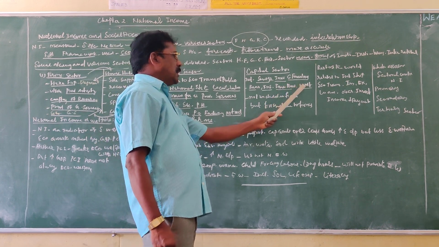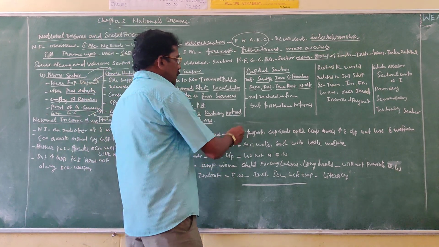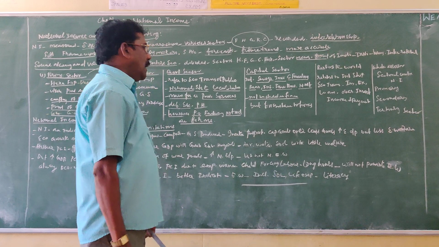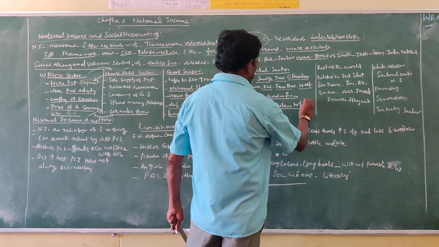Banks, insurance companies, financial houses and money markets are not included in the firm sector, but they provide financial assistance to firms.